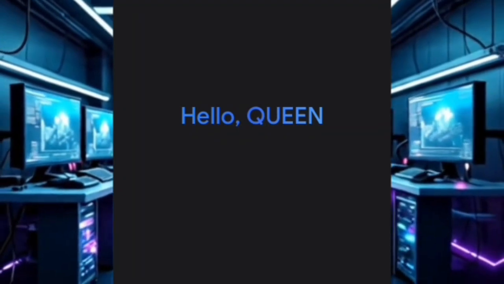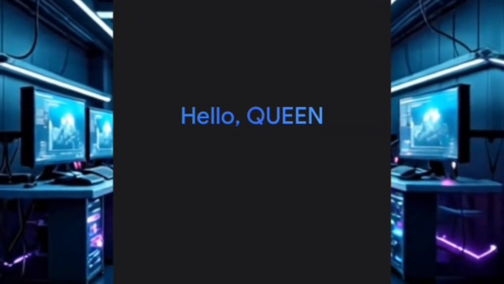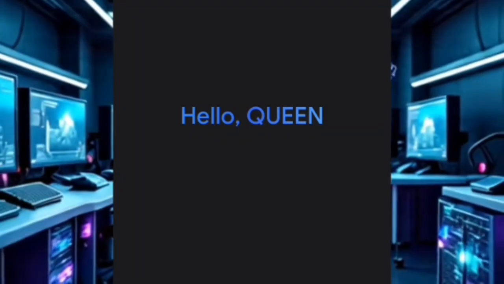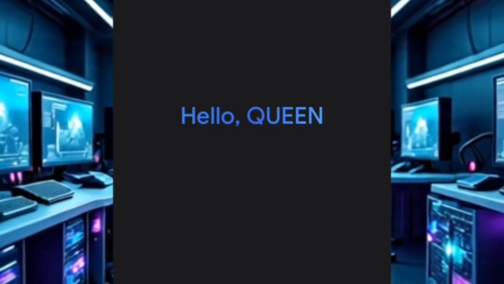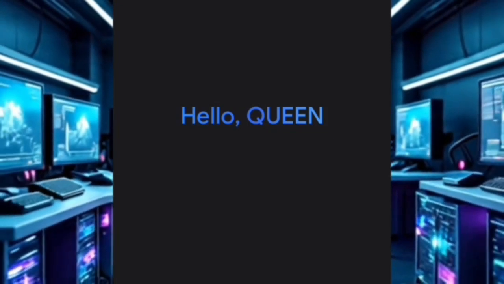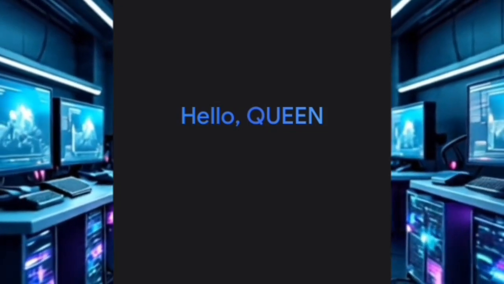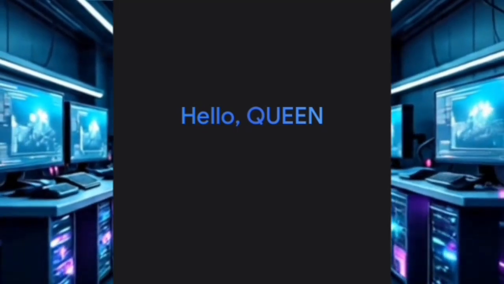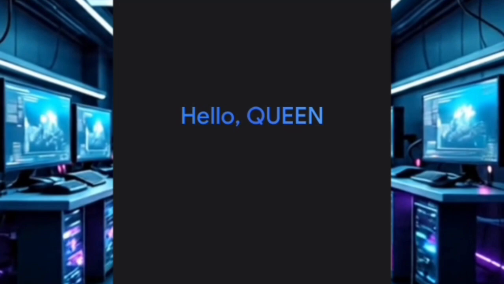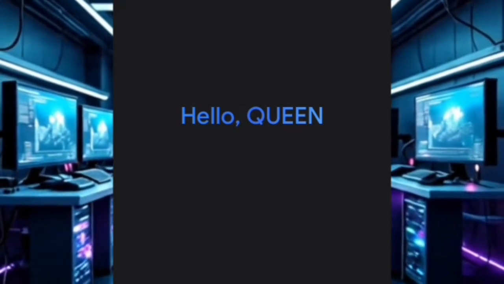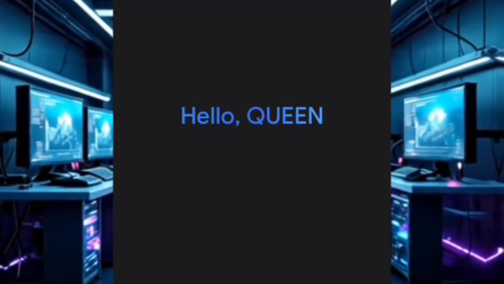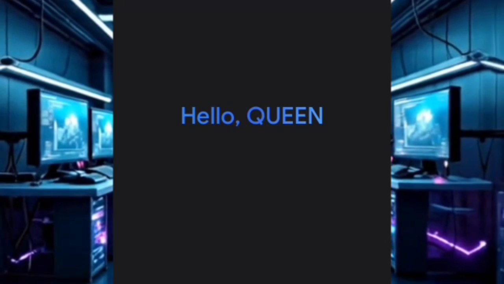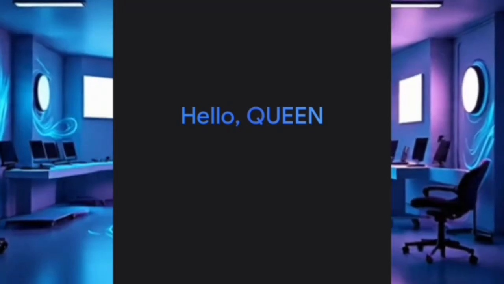This is the interface of Gemini AI. After you have installed Gemini on your system or on your phone, it will come up this way when you open it, because it's using your Google account. You have to be a Google registered user to be able to use Gemini. Gemini is a product of Google, just like Veo 3. And the other good part is that this same Gemini is using Veo 3 to generate all their videos.